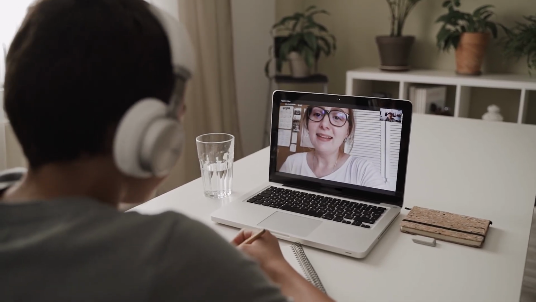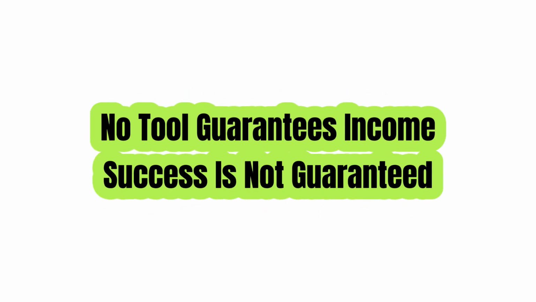Now, of course, I want to be clear about one thing. No tool guarantees income, and success is not guaranteed. Your outcome still depends on the offer, the market, your execution, and whether you consistently put it in front of people. But if your biggest issue is not knowing what to create, how to package it, or how to promote it, this is a much more practical starting point than guessing your way through it.